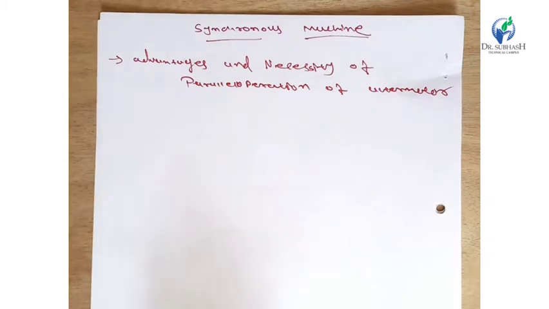Parallel operation of alternator is generally when a generator is in parallel with another generator. It has some advantages and some disadvantages also. Here we discuss some advantages and then after discuss some negative points. The advantages are based on load growth, continuity of the services, repairs, maintenance and efficiency.